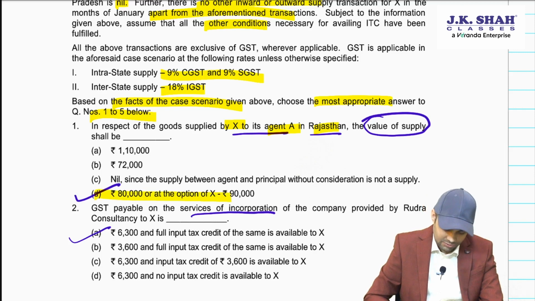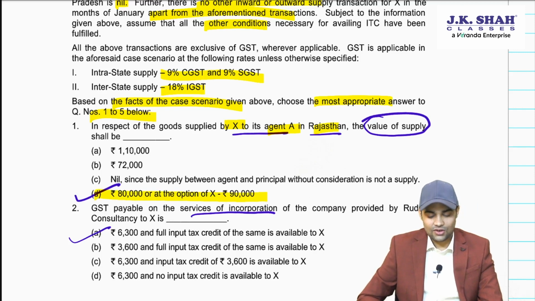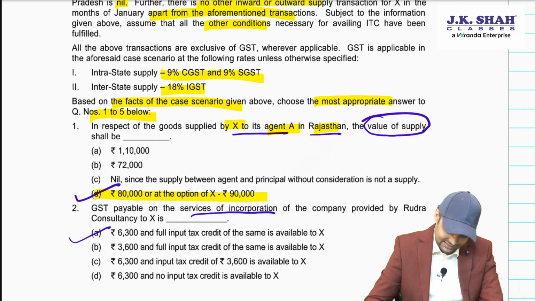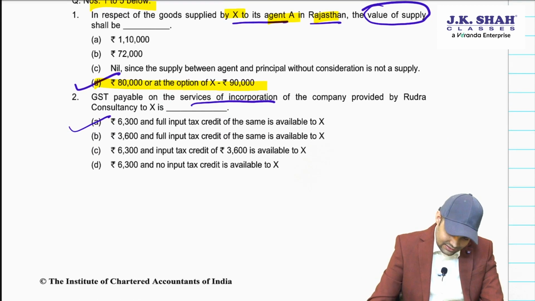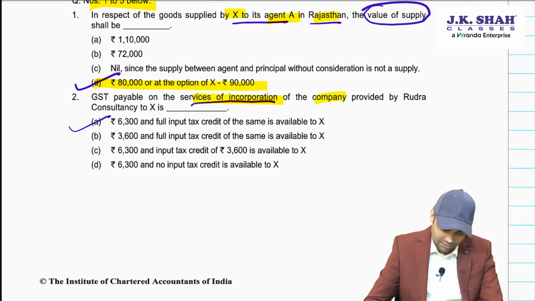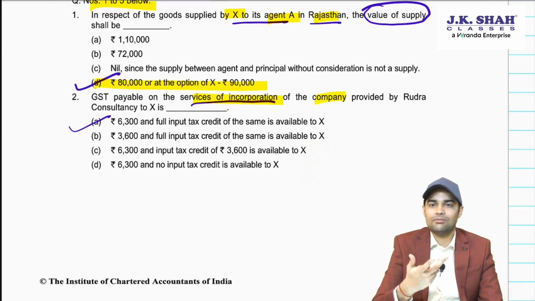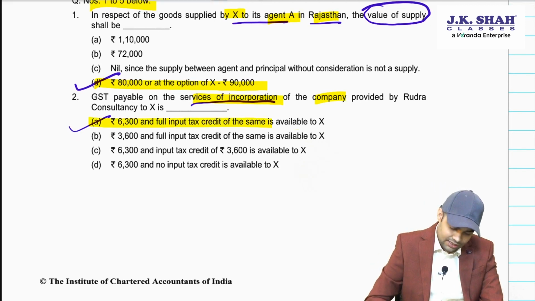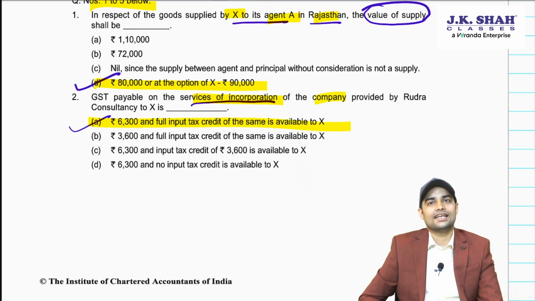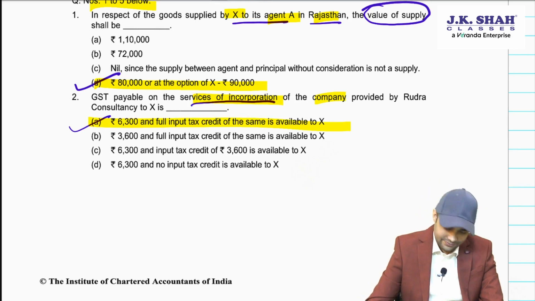The answer would be 80,000 or 90,000 at the option of X. Okay. GST payable in respect of incorporation of company, 35,000, entire 35,000 will be liable. Will ITC be eligible? The answer is yes, ITC will be eligible.